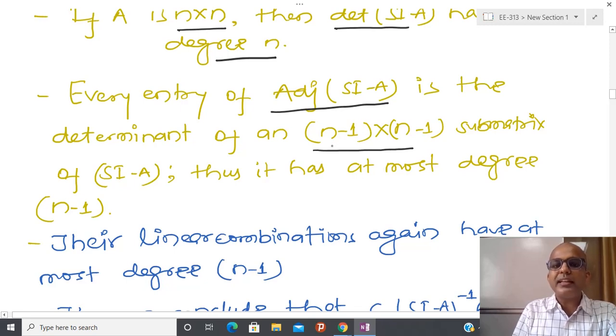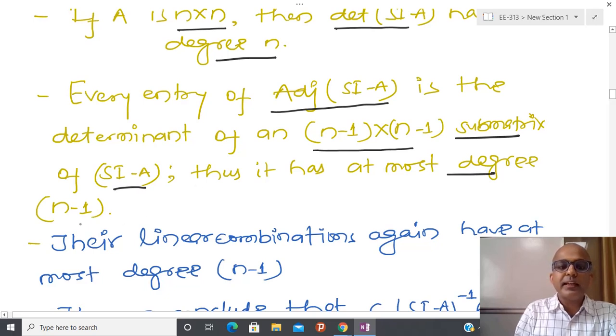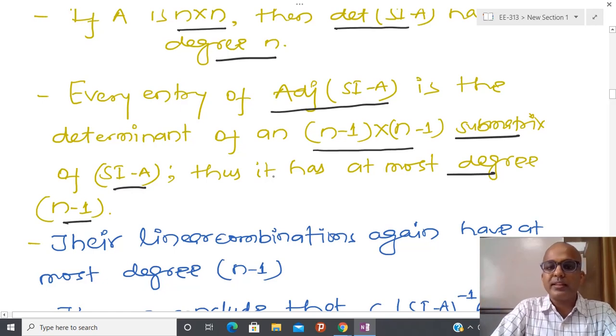Due to that, in order to determine this, I need just an n minus 1 cross n minus 1 submatrix of sI minus A. And due to this, whatever degree comes into the picture is less than n, because we have to repeat this kind of thing.